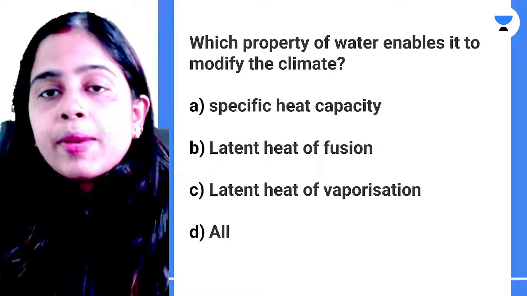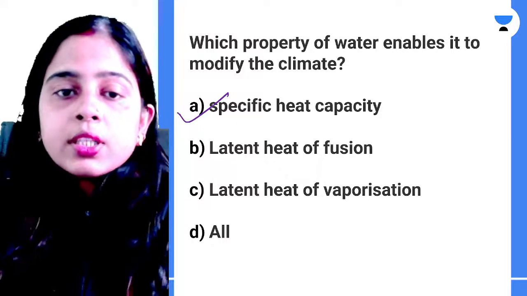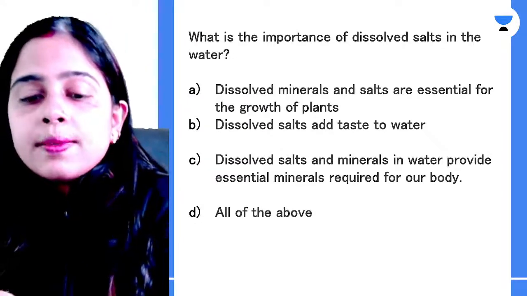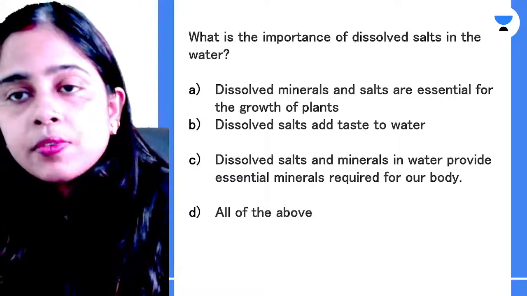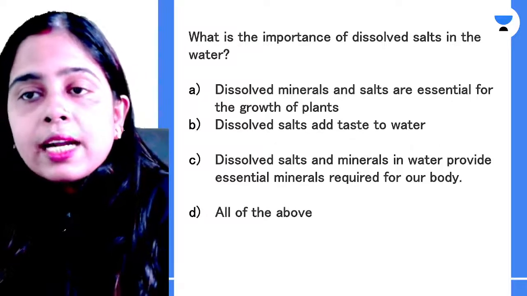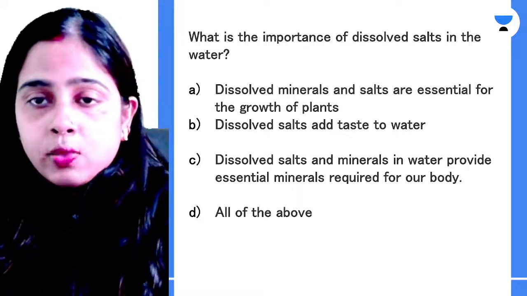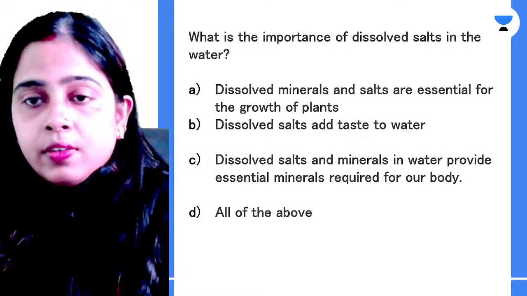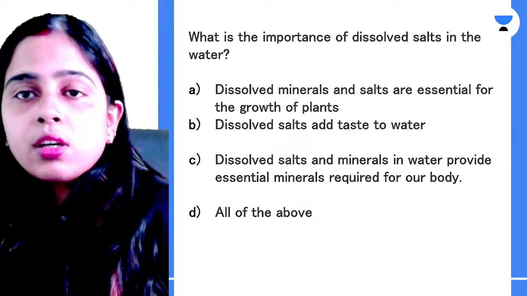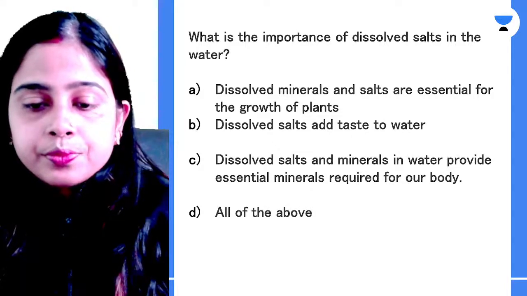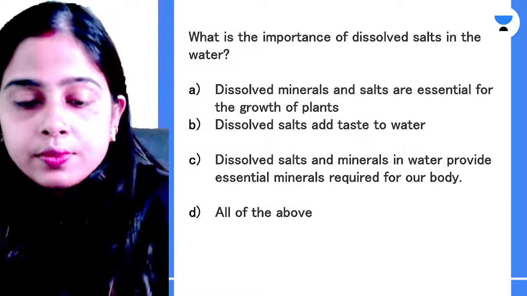So I told you specific heat capacity is the property of water which enables it to modify the climate. Next question. What is the importance of dissolved salts in the water? Dissolved minerals and salts are essential for the growth of plants. Dissolved salts add taste to the water. Dissolved salts and minerals in water provide essential minerals required for our body, or all of the above are correct. Please let me know if you know the answer.